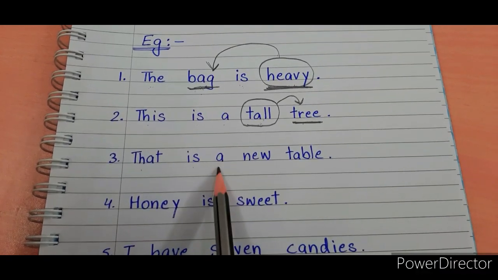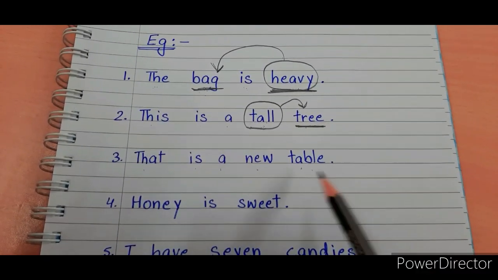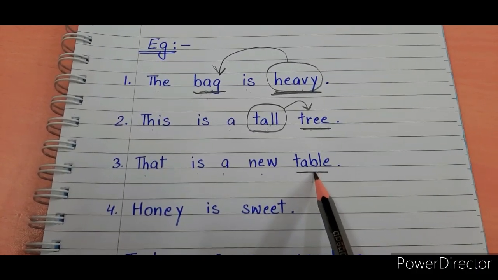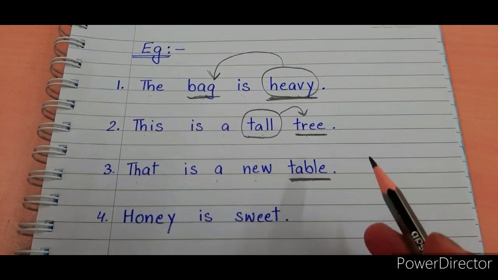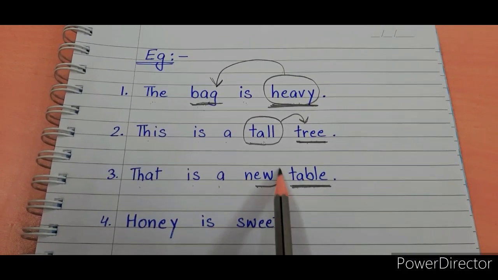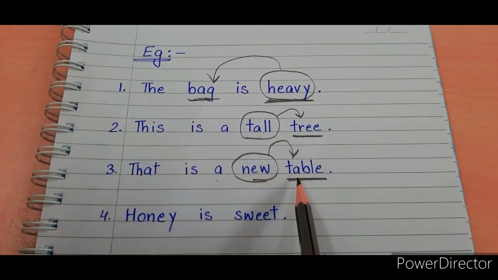That is a new table. So again, what is the noun here? Table. Table is the name of a thing. And which word is telling you how the table is? How is the table? That is a new table. The word new is an adjective. New is telling you about the noun.